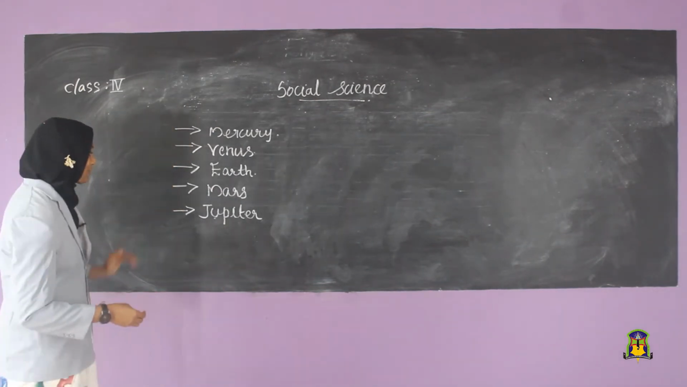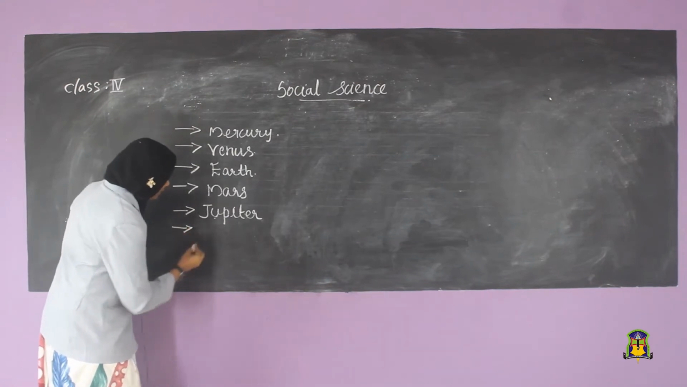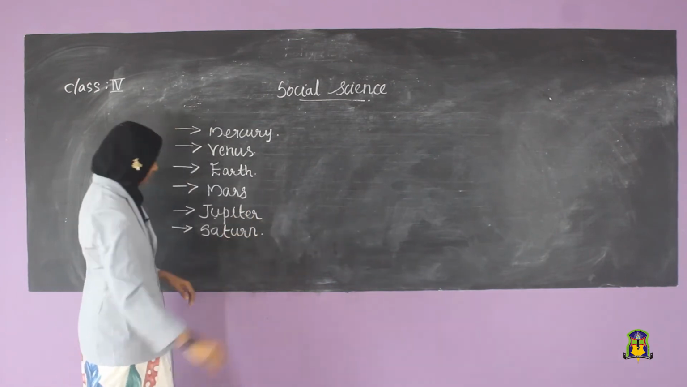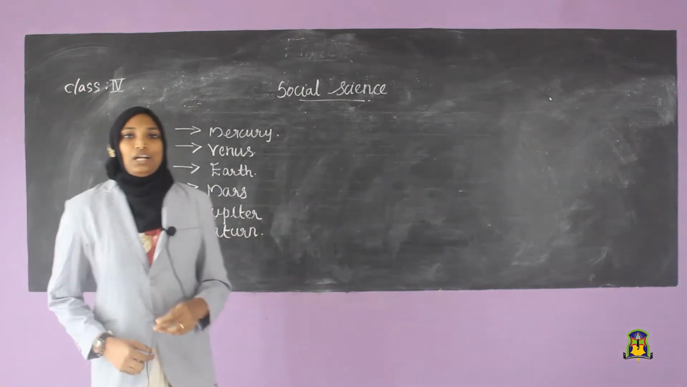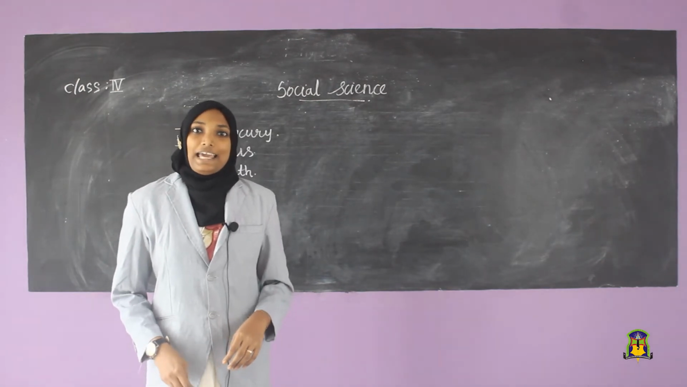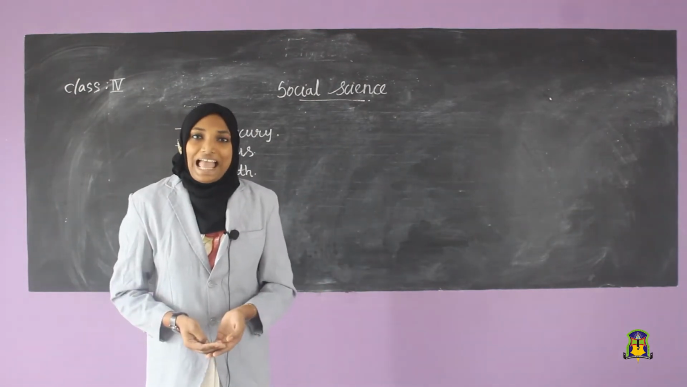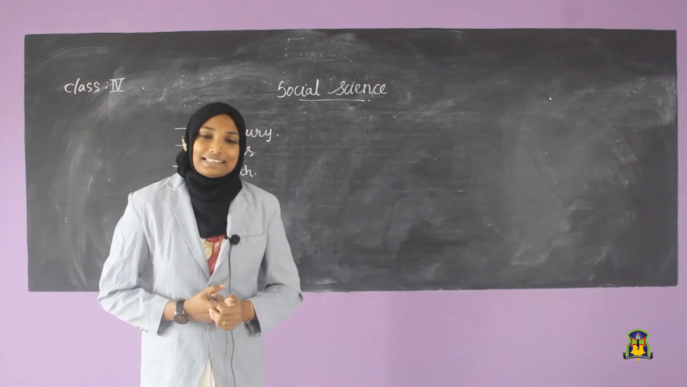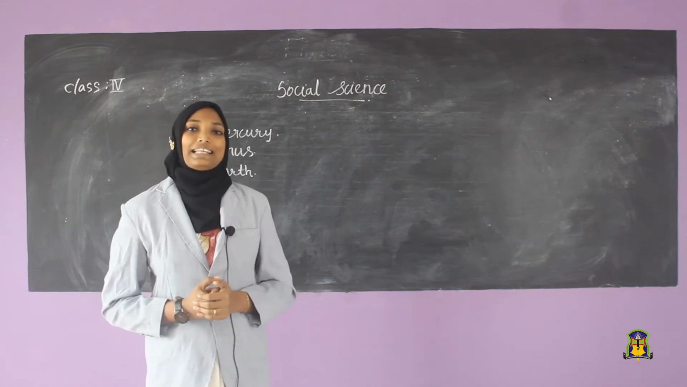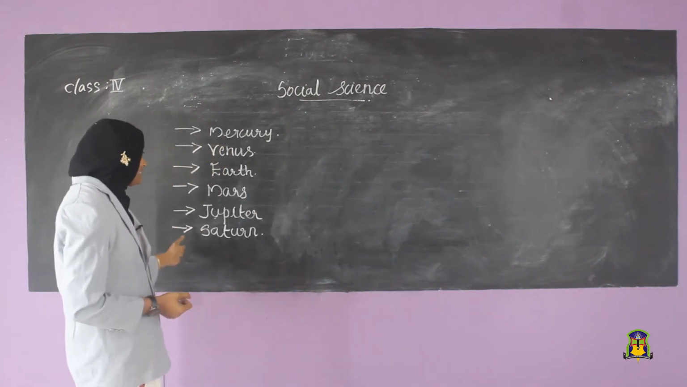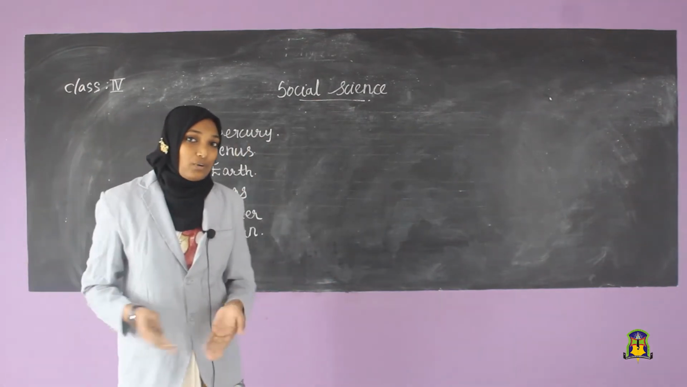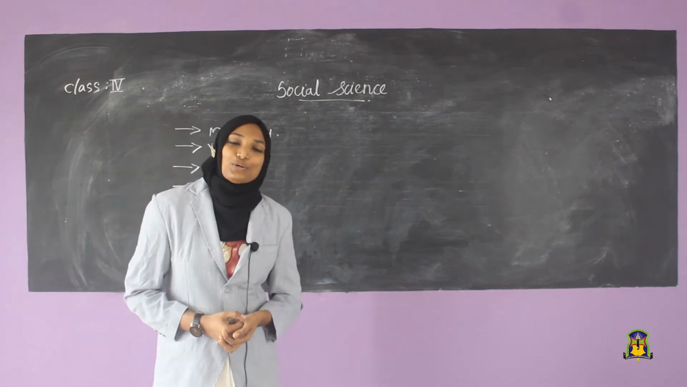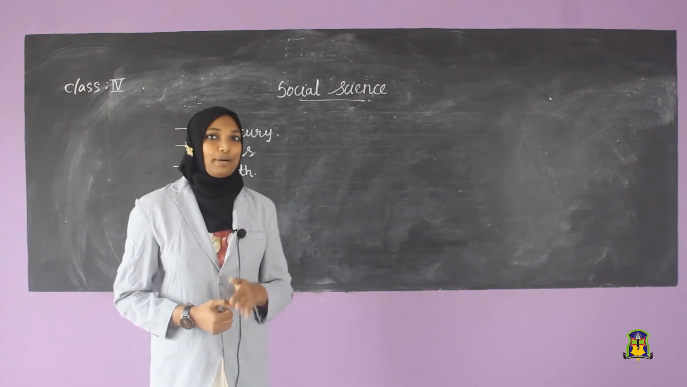Next, we are going to our next one. The next one is Saturn. Do you know about Saturn? Saturn has rings around it and it is also called the planet of rings, and it has 62 satellites. All of you clear about Saturn?